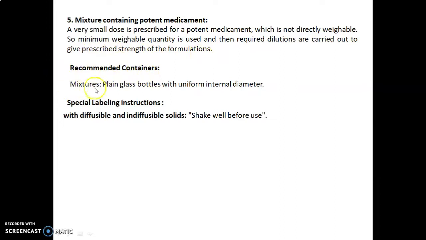Recommended container for mixture: plain glass bottles with uniform internal diameter. Special labeling instruction for mixture with diffusible and indiffusible solids: shake well before use. So let's move towards the experiment.